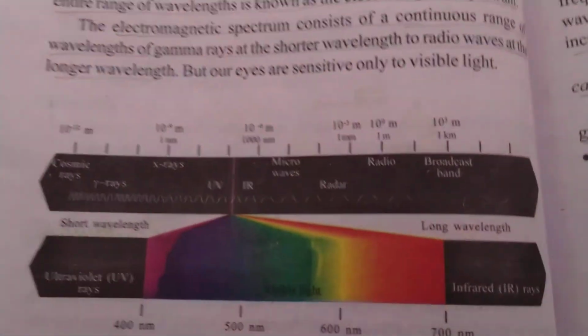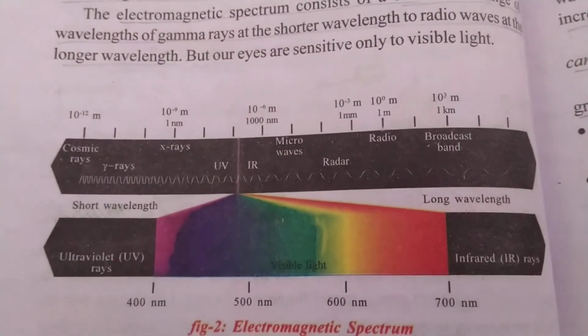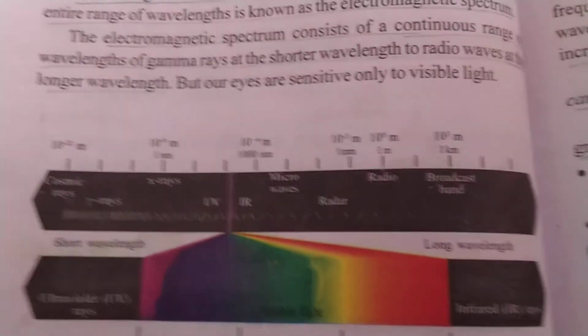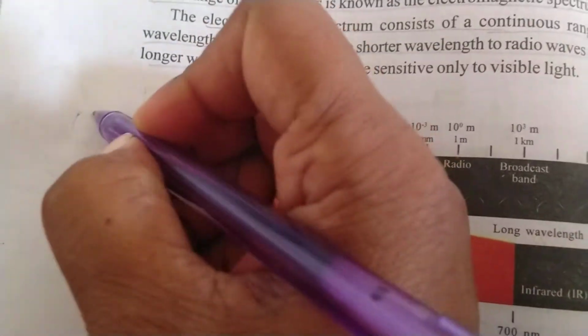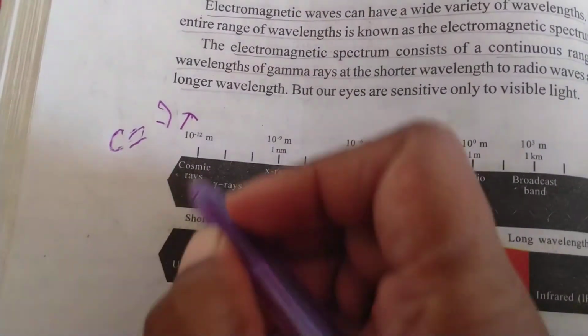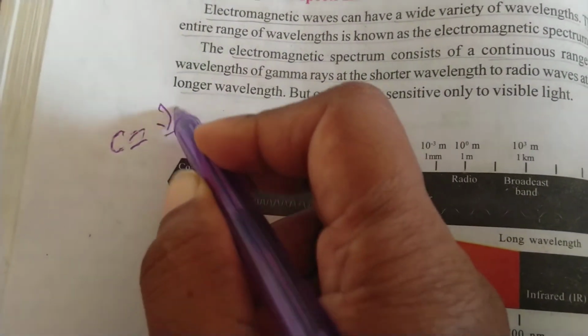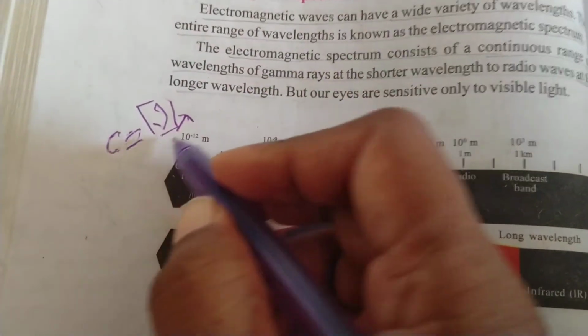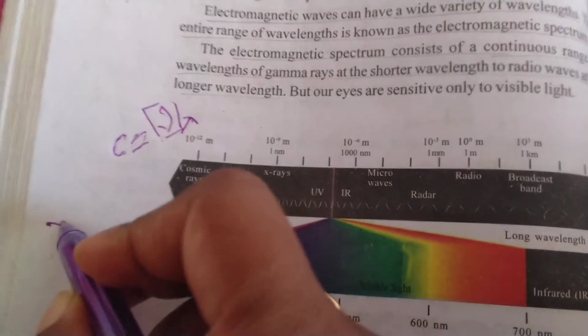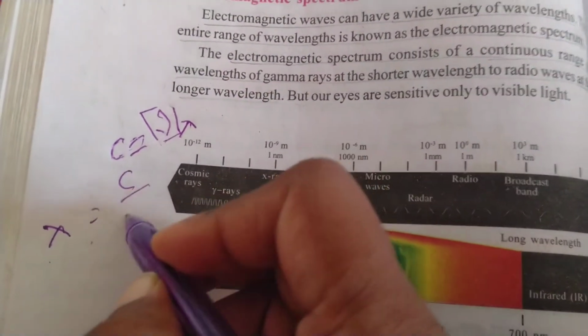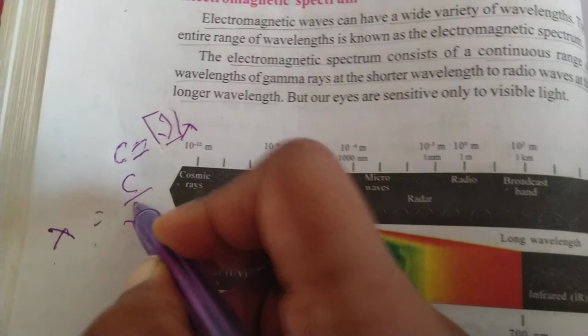Now suppose I ask you to write the frequency values, what are you going to do? You are going to do only one very simple substitution. You have c is equal to nu lambda, is it not? So I am writing it here. Everybody see this one. c is equal to nu lambda, right? And we want nu, the frequency, where lambda is given here, already given here. So lambda is equal to c by nu.